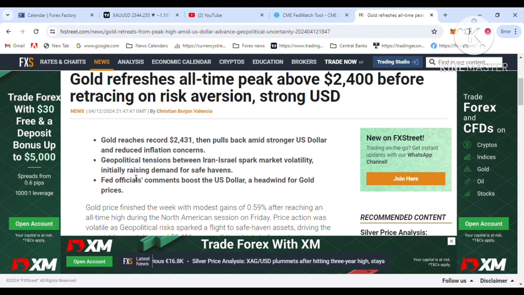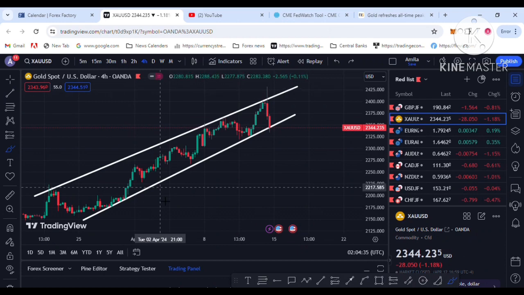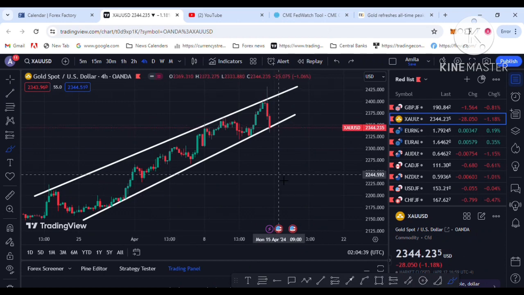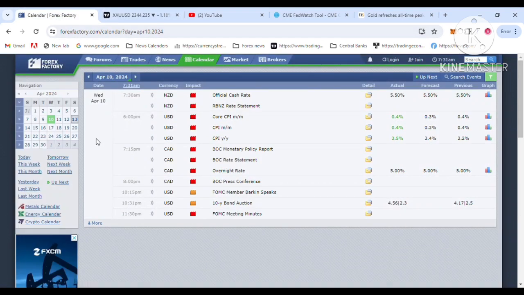volatility, initially raising demand for safe haven. Gold is a safe haven asset, a safe haven commodity. As market uncertainty continues, the risk sentiment drives safe haven asset demand, and that is the gold demand. That is the main reason. The Iran-Israel war is continuing, so you should watch it next week also.